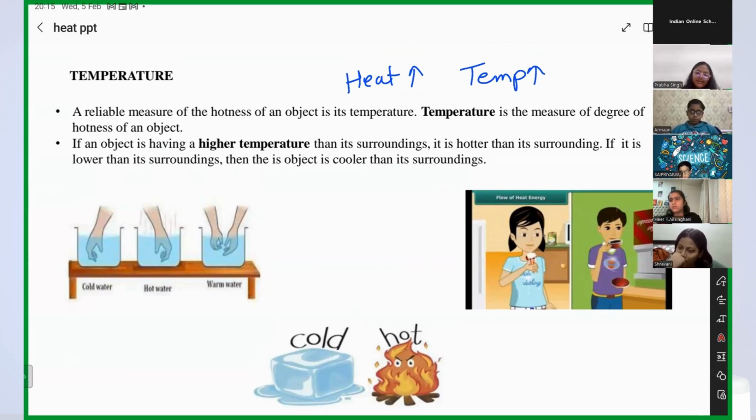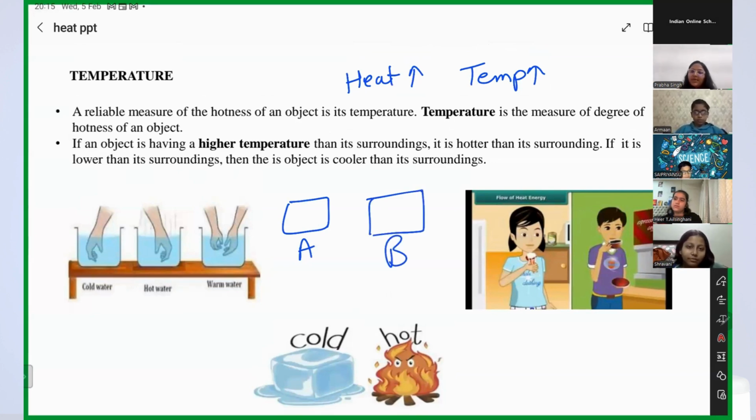Right? So, okay, guys, we have two objects. We have object A and we have object B. Okay, Ambika, are you getting it? Yes, we have object A and object B, right? And I want to know which object contains more amount of heat. Then how will I know that? Ma'am, by thermometer.